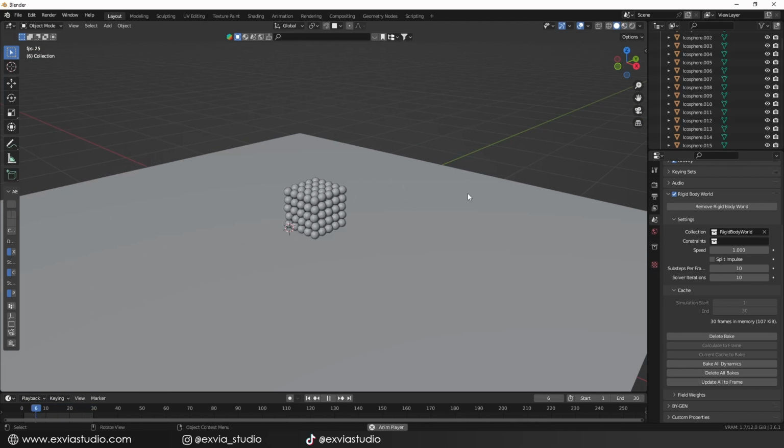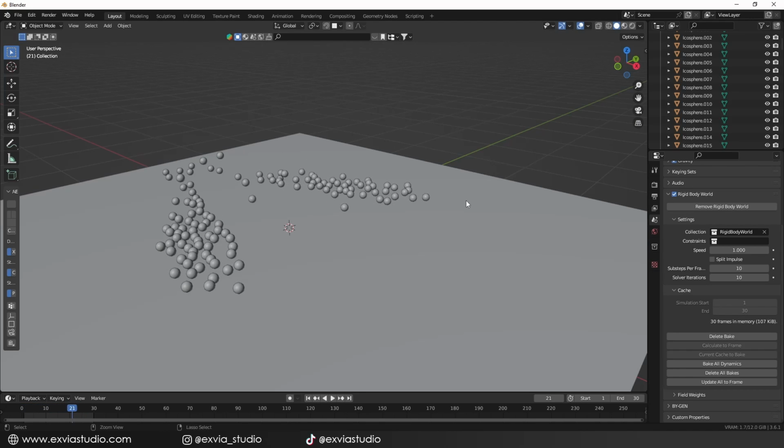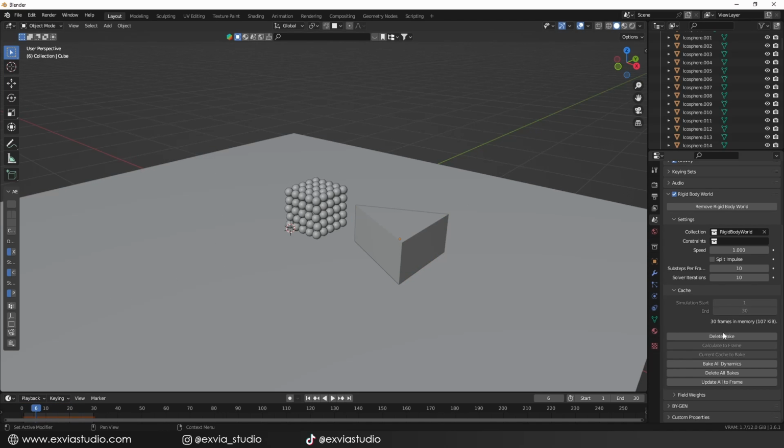You have to be aware that for any modifications of the physics or objects, you must delete the previous bake and click the bake button again to recalculate the simulation.